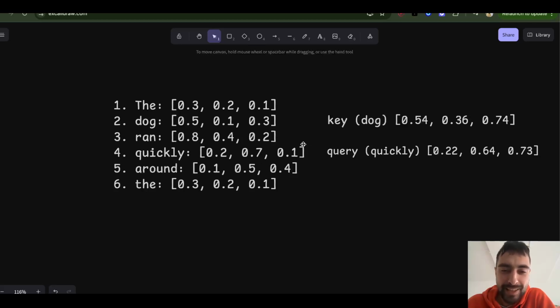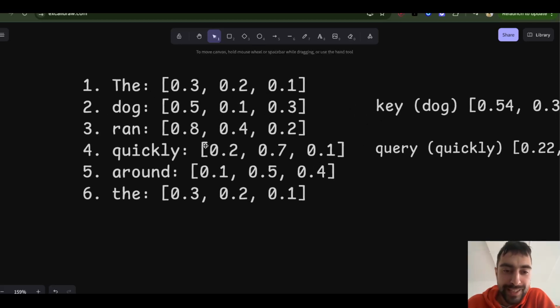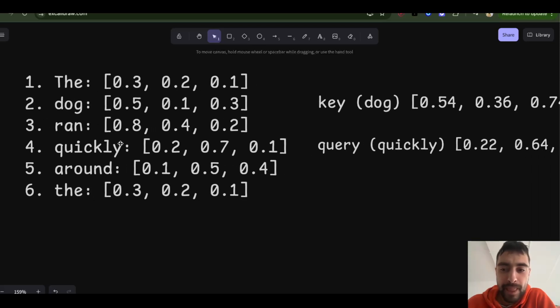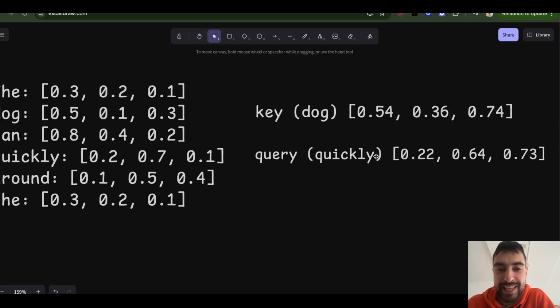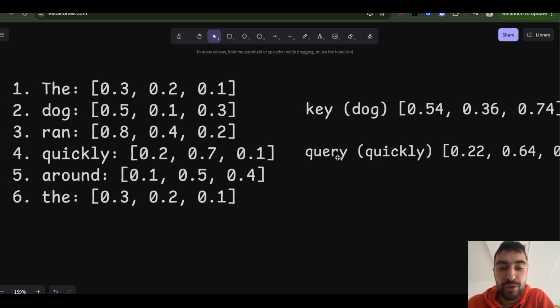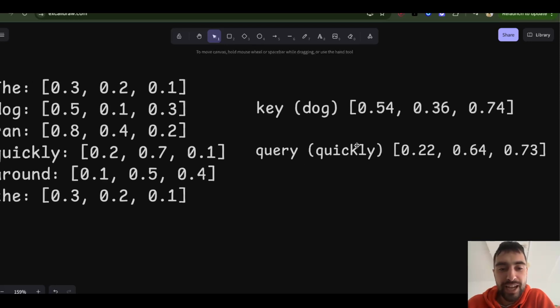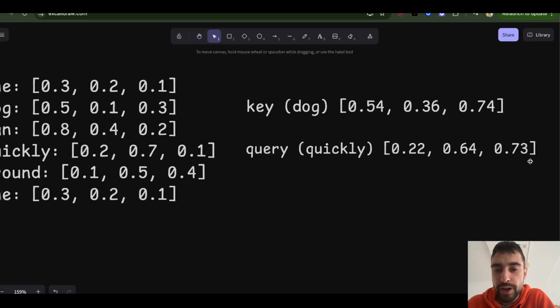So as I said, this guy encodes the semantic meaning of the word quickly, and the query of quickly encodes what kind of context quickly is looking for. So what kind of context this word token quickly, with its whatever embedding, is looking for. So you need to check what kind of context I'm looking for against which kind of context I have. So you check query against key.